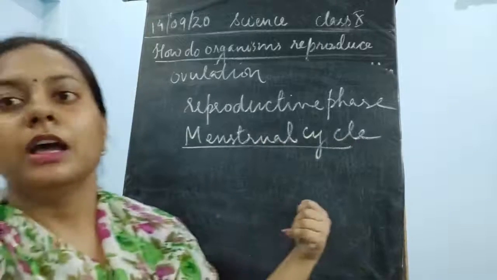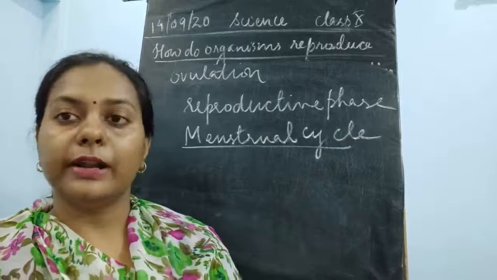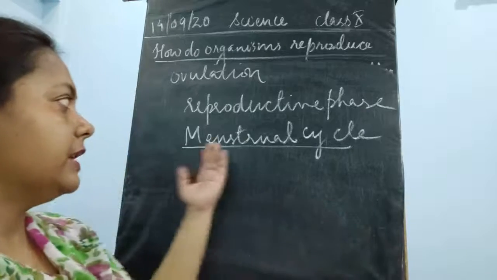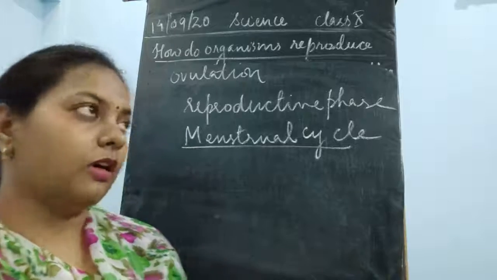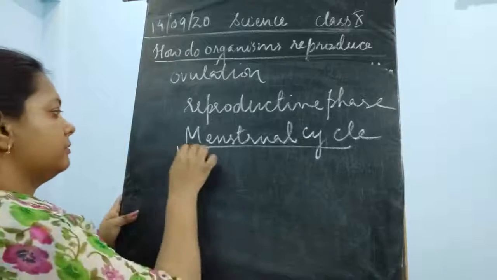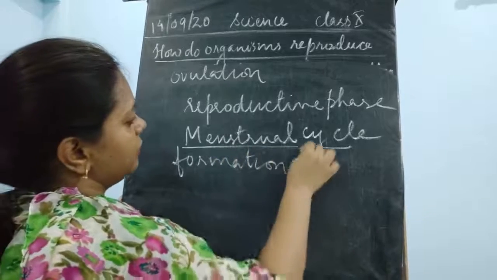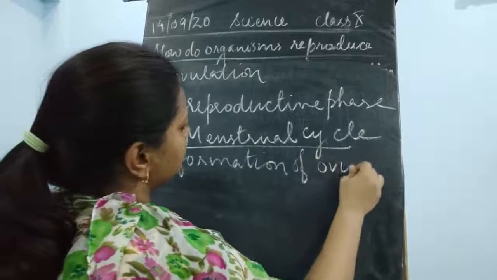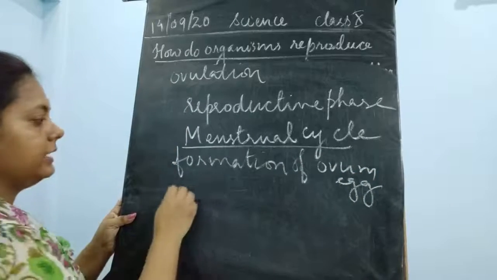So when the egg is not fertilized, we need to study this menstrual cycle, which consists of the formation of follicles or the ovum, and after this, the release of the egg.